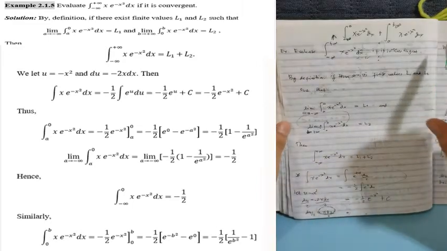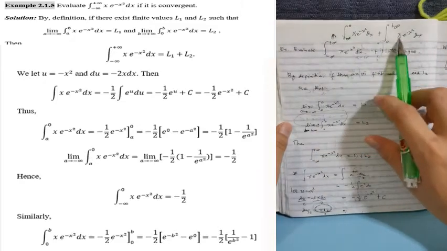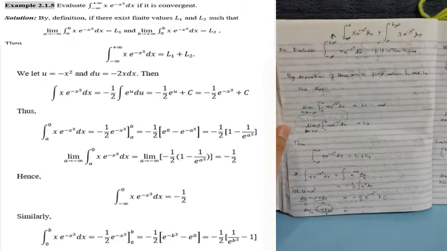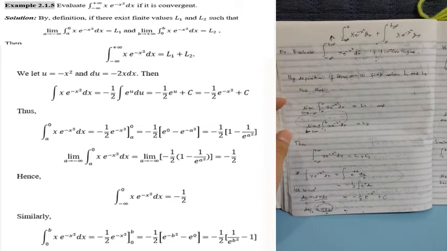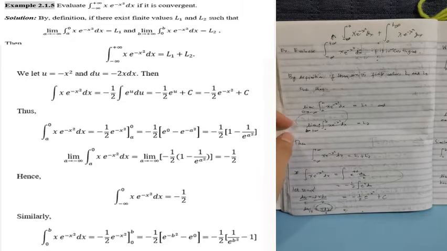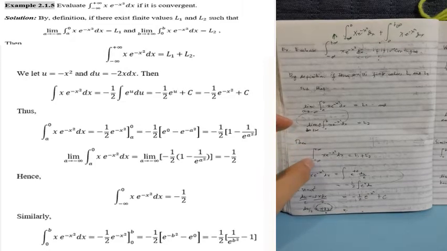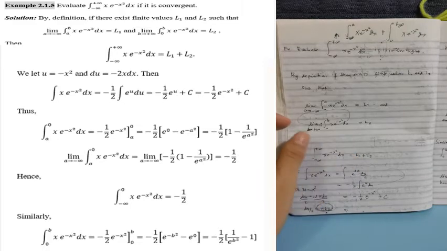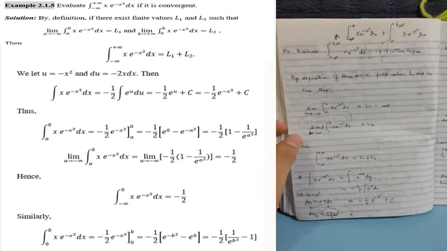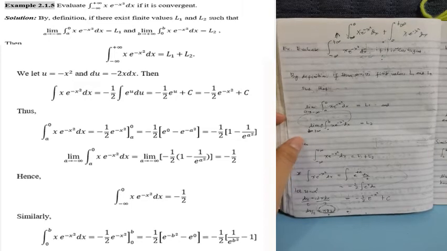So we integrate this term as well. And then the limits we get from the two, we combine them. Okay, so we have the integral of negative infinity to positive infinity of x e to the power of negative x squared dx is equal to the limit of L sub 1 plus the limit of L sub 2.